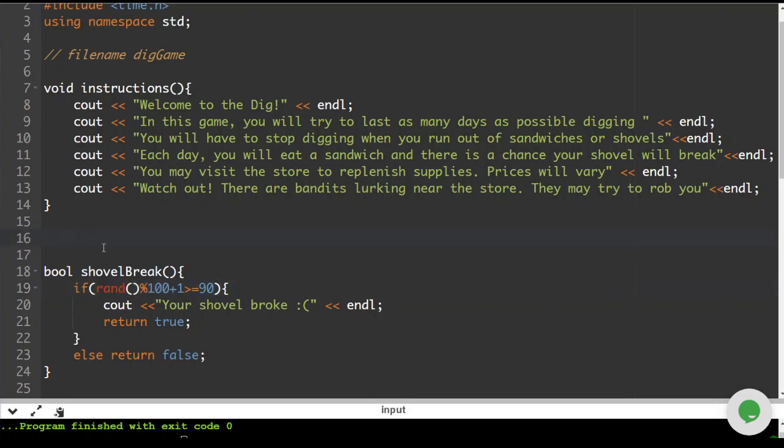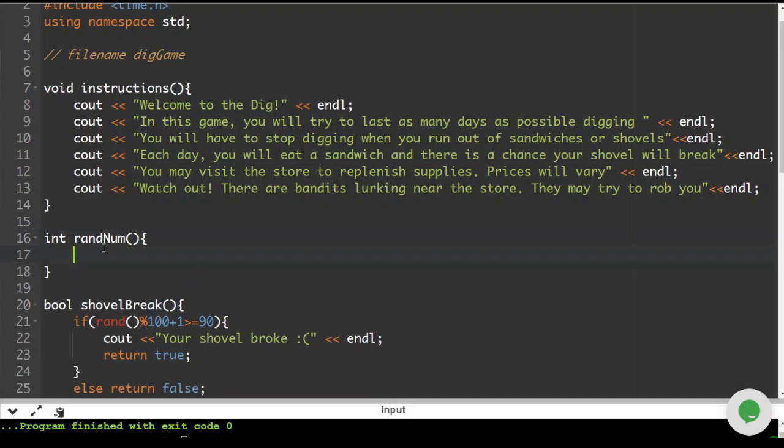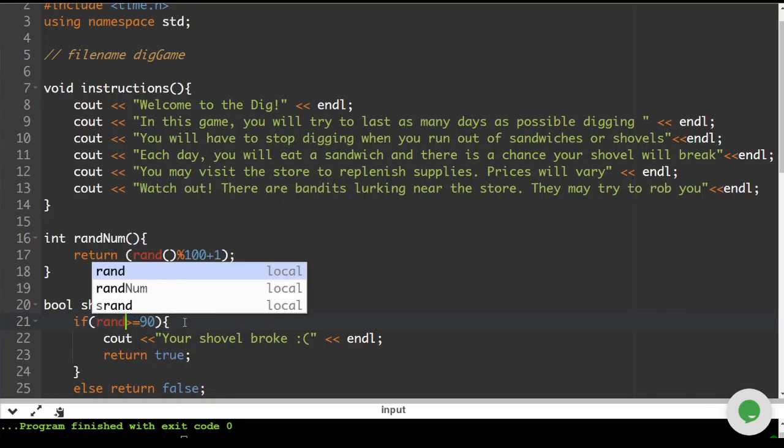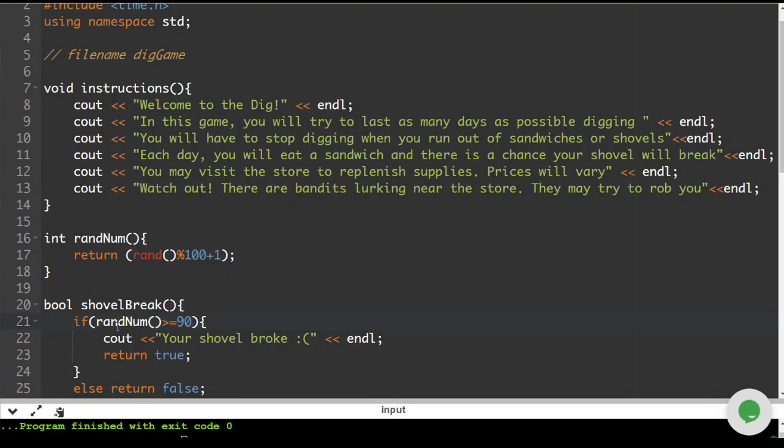So what I want to do is make a function called randnum. You can't call it random because that's another built-in function. So we're going to call it randnum, and then we're just going to return the result of random modulus 100 plus 1. And then here we're going to replace this with randnum. So anytime I see randnum in my code, that is going to be a random number from 1 to 100, and I'll always know that.